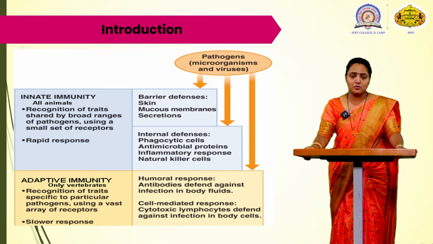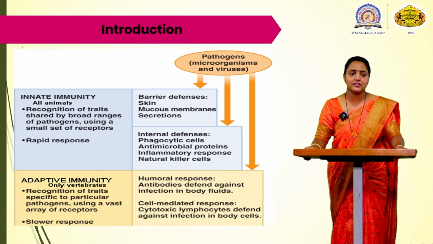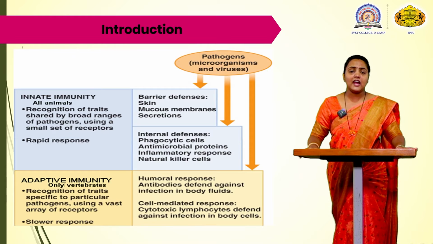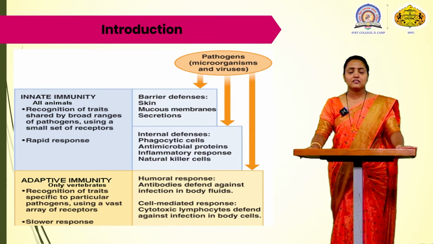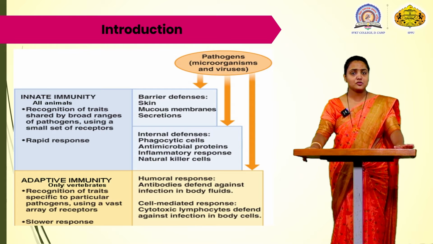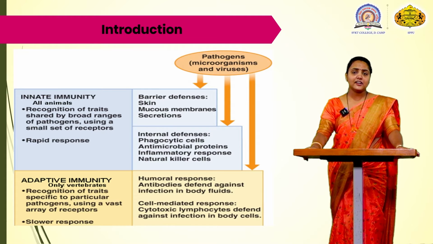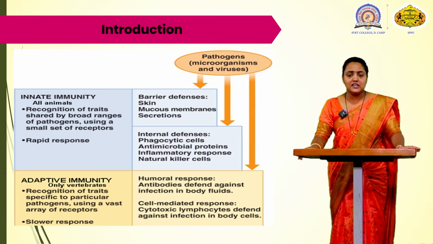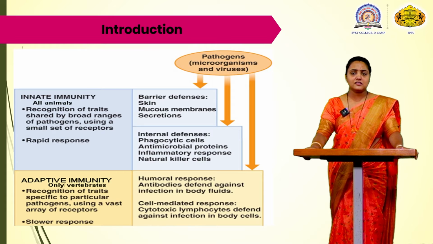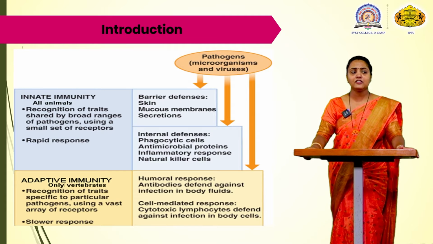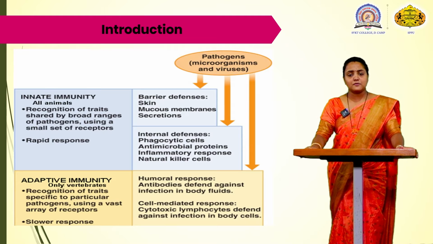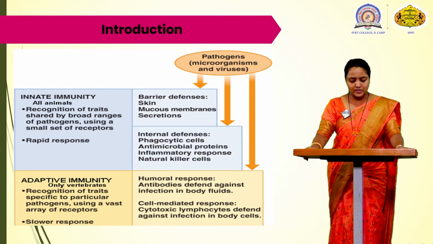One is the humoral response, and the second is the cell mediated response. In the humoral response, antibodies are produced by the B cells, and these antibodies fight against the infection in the body tissue. Cell mediated immunity is the cytotoxic lymphocytes, which defend the body from the pathogens. So these are the two types of immunity.